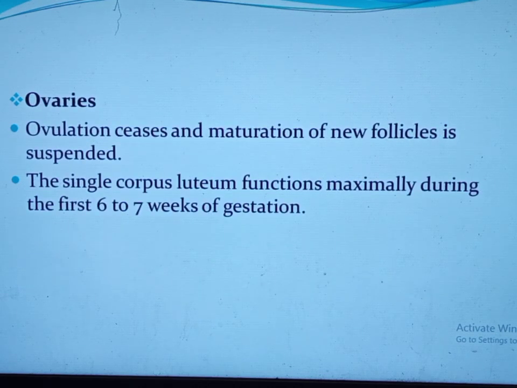The ovaries: ovulation ceases, and the maturation of new follicles is suspended. A single corpus luteum functions maximally around 6 to 7 weeks of gestation. So, excision of the corpus luteum around 6-7 weeks of gestation will result in a rapid decrement of the maternal serum progesterone level, and it can cause spontaneous abortion.